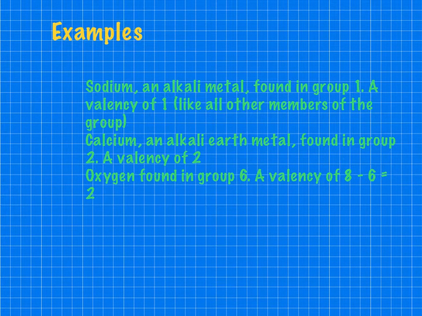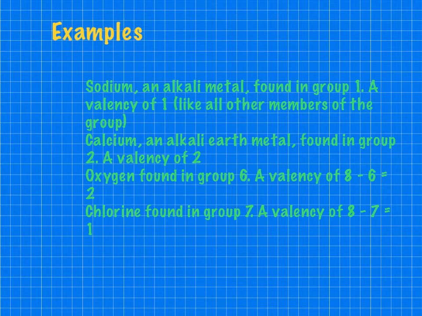If we then go across the table to oxygen, and we are also talking about sulfur, another common element found in that group, they are in group 6, so the valency will be 8 minus 6. As I said before, it's the number they need to fill to get to 8, so that would be 2. And our last example is in group 7, or the halogens.